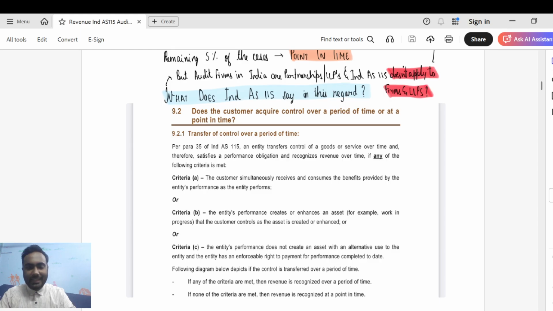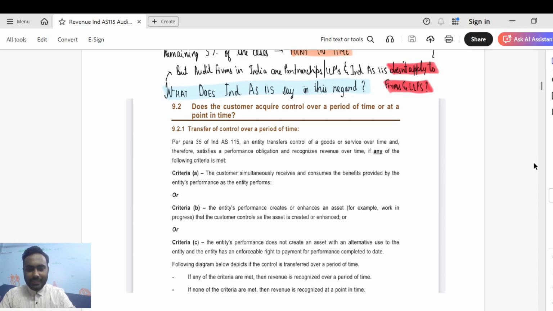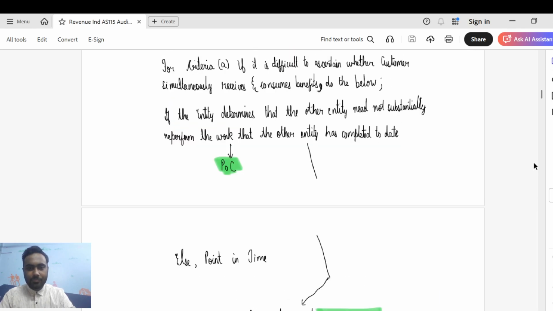Remember, guys, in criteria C, both the sub criteria of asset does not have any alternative use and the entity has enforceable right to payment, both these sub criteria need to be satisfied to recognize revenue via percentage of completion. I hope that is very clear, guys.